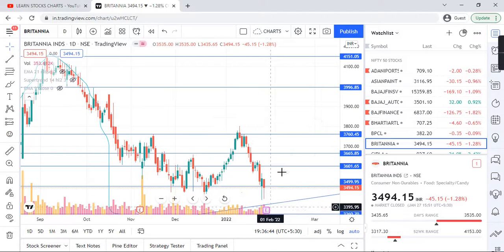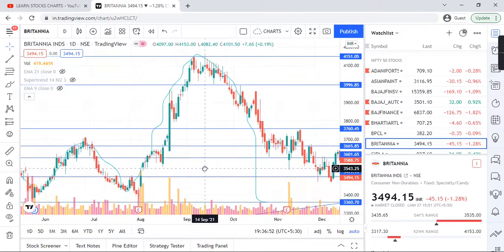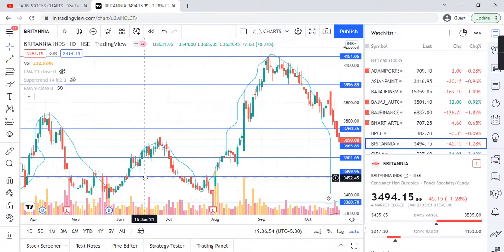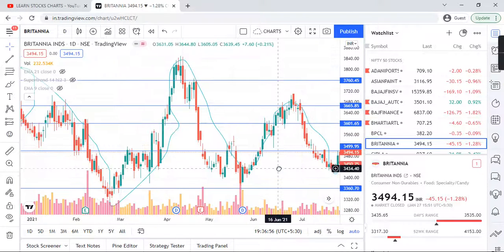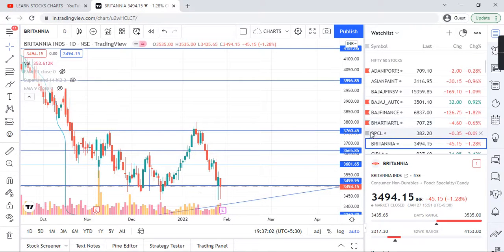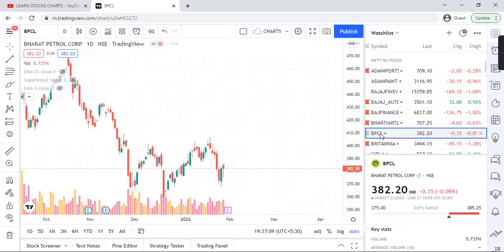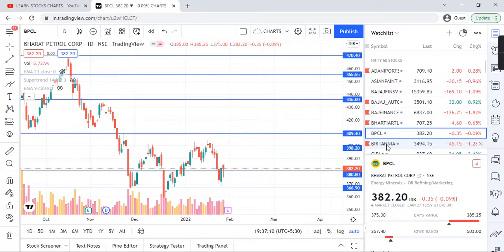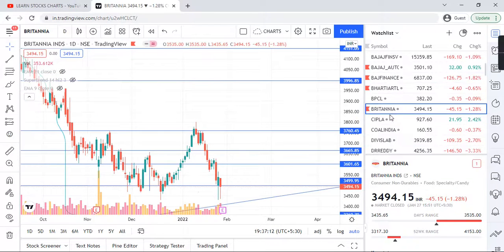If the result is quite good, then the upside movement, heavy stock, Britannia. And after earning, how it performs? Upside, guys. Upside stock, guys. Chances are upside. So keep an eye on it. Britannia. BPCL, what is that? BPCL, have we provided any view? No. Britannia. Let me go into Cipla.